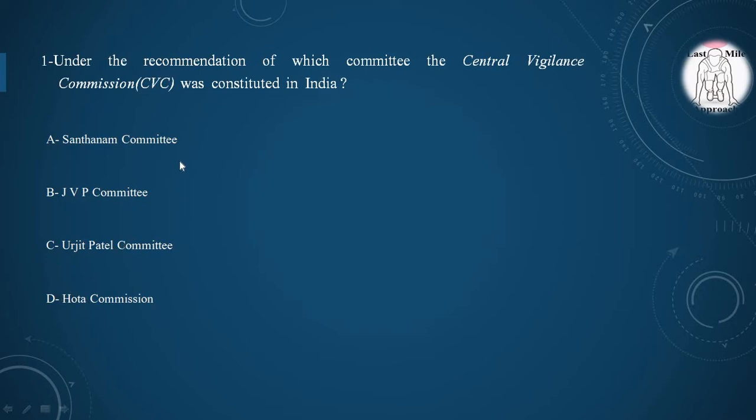First question is asking under the recommendation of which committee the Central Vigilance Commission was constituted in India? Option A Santhanam Committee, Option B JVP Committee, Option C Urjit Patel Committee, Option D Hota Commission, and the correct option is option A. Under the Santhanam Committee recommendation, the Central Vigilance Commission was constituted in the 1960s in India.